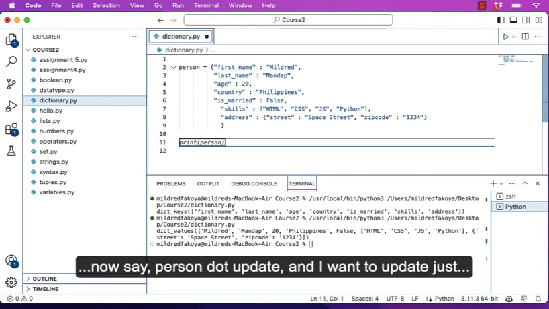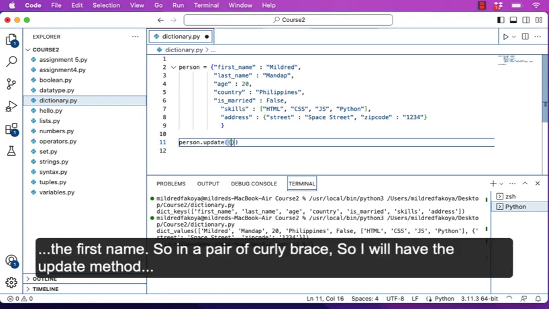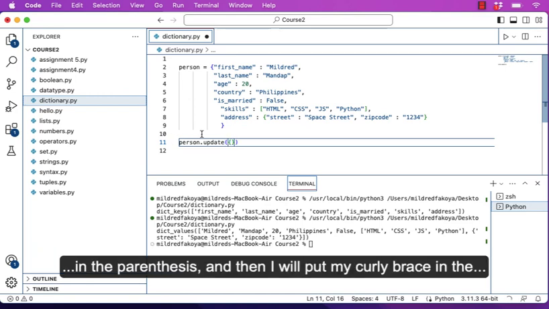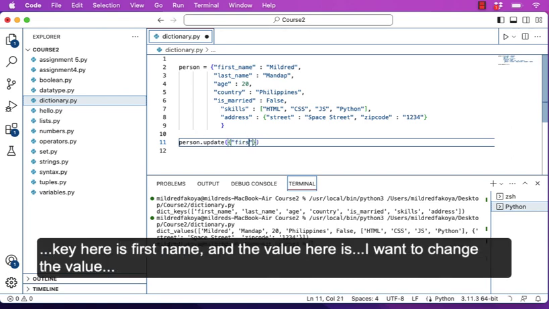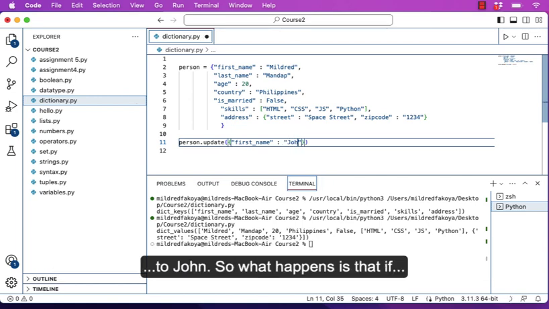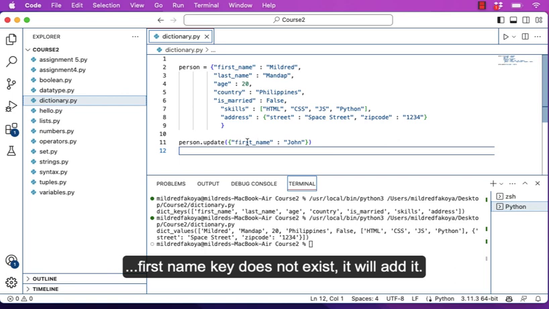So I can now say person.update, and I want to update just the first name. So I'll have the update method with parentheses, and then I'll put my curly braces in the parentheses, and I'll specify the key and value. So the key here is first name, and the value here is I want to change the value to John. So what happens is that if the first name key does not exist, it will add it. If it exists, it will update it.